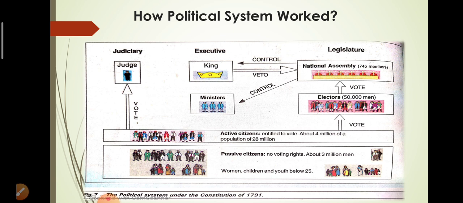This judiciary included the judges, and the judges were also selected by the active citizens through voting. Thus, at that point, we had three institutions: the legislature, which included the National Assembly; the executive, which included the king and the ministers; and the judiciary, which included the judges.